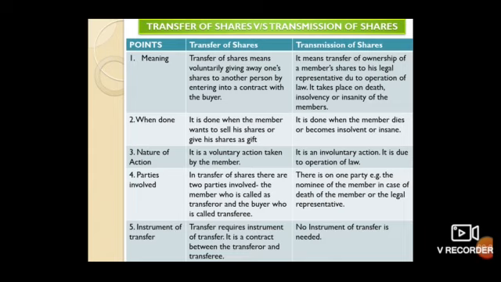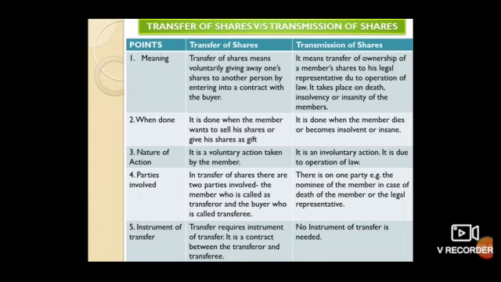Now, let us understand the second point. Second point is when it is done. See, it is done when the member wants to sell his shares or give his shares as a gift.